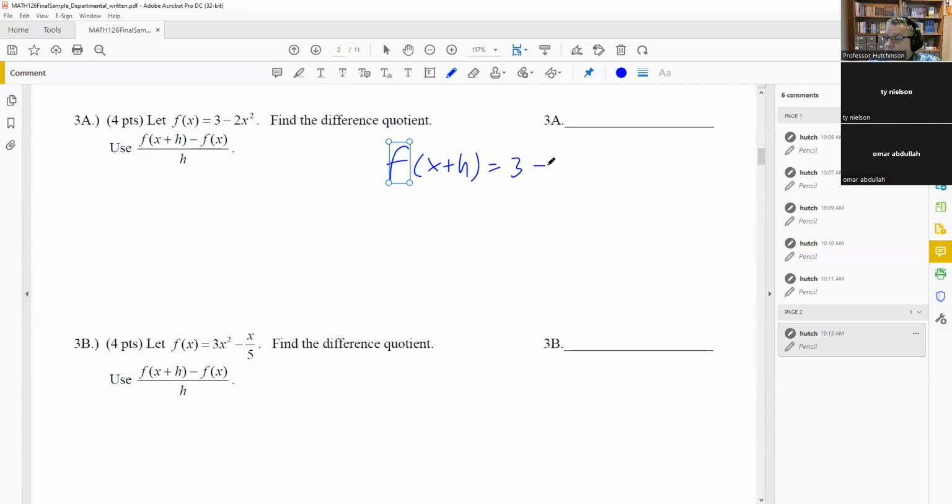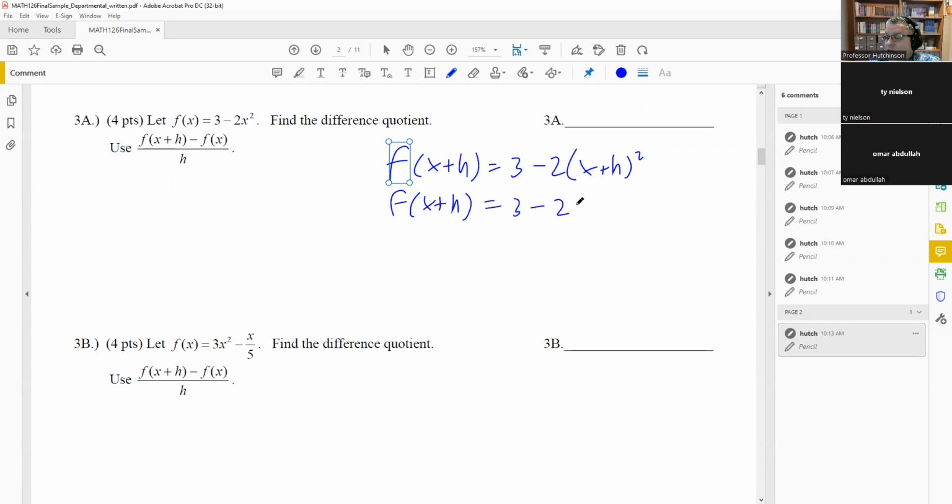Now that is 3 minus 2 times x plus h squared. Got to be careful on this with your order of operations. Okay, so you don't want to do 3 minus 2. You can't do that because the 2 is connected to multiplication. We know multiplication comes before addition. In fact, exponents come even before multiplication. So that's why you're not allowed to do 2x plus 2h. Can't do that either.